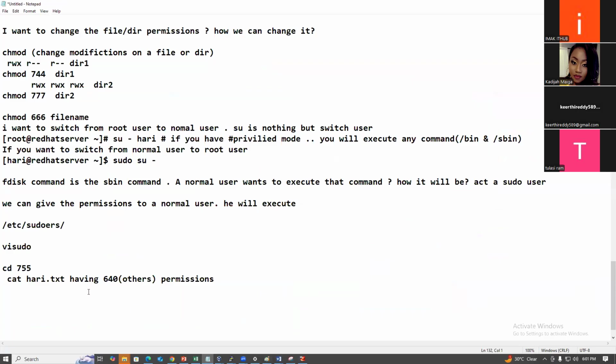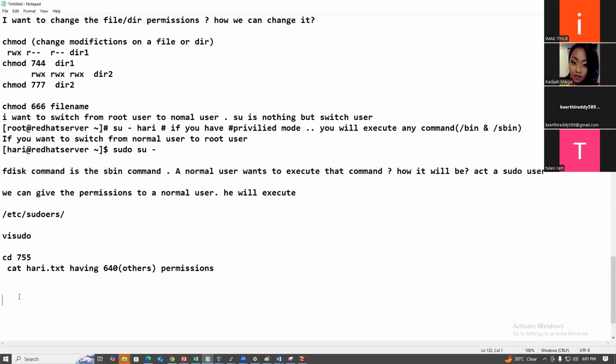So if you want to attach these hard disks, what do you need to do? For example, you added two raw new hard disks.